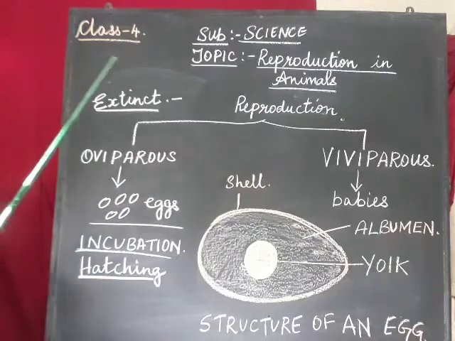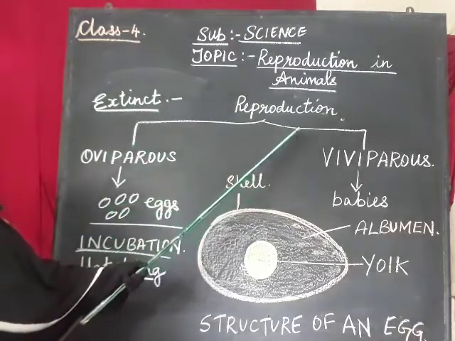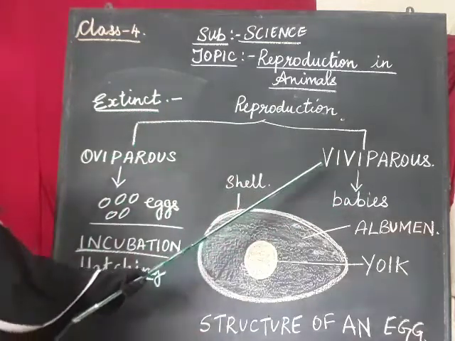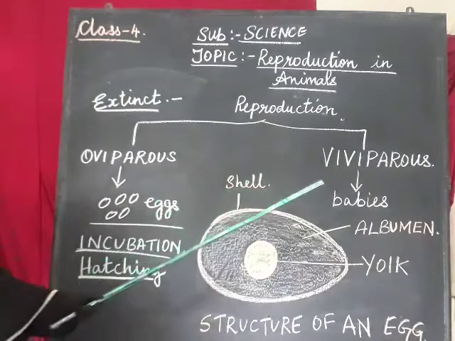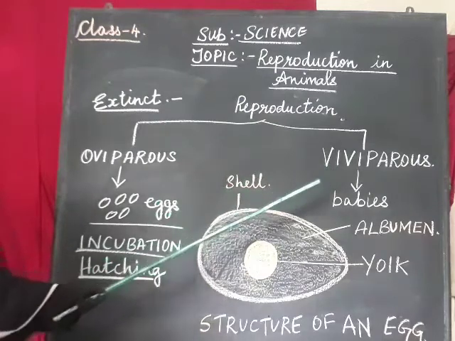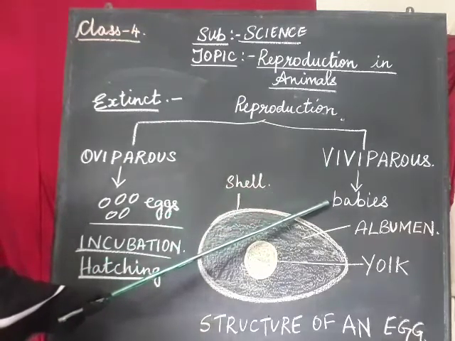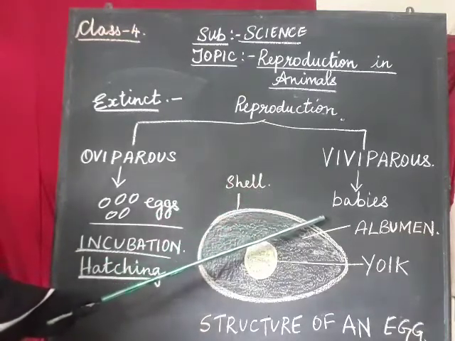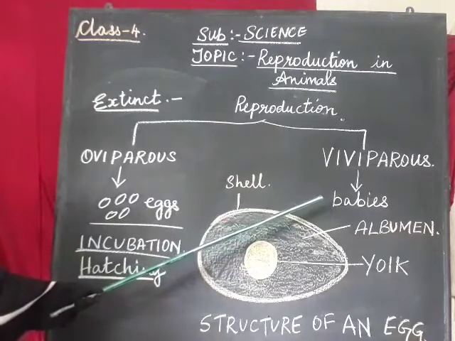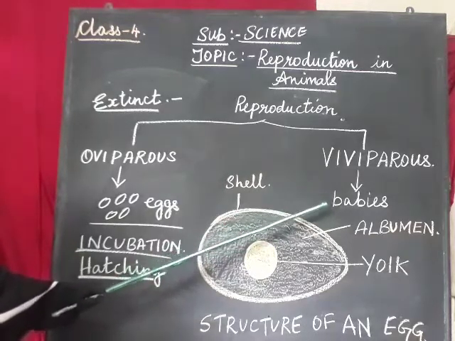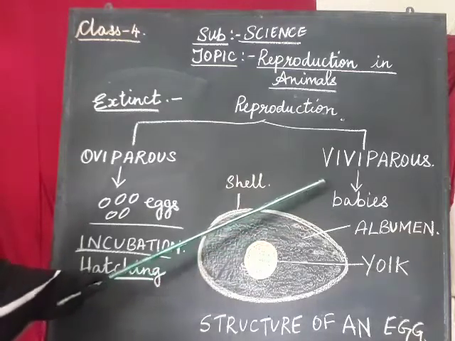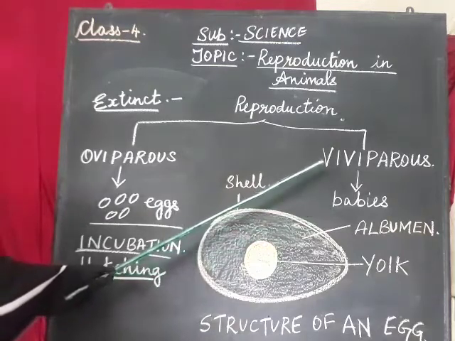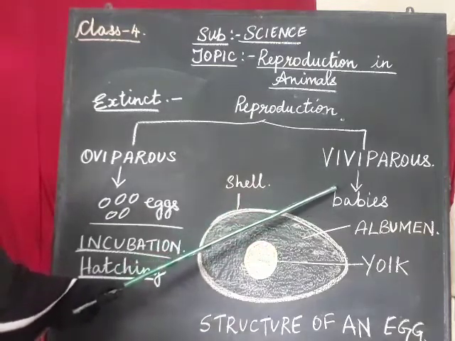Now we will go to another part of reproduction. What is that? Viviparous. Viviparous means those animals who give birth to their babies. They do not lay eggs, they give birth to babies. For example, sheep, goat, cow, human beings, all of them give birth to babies. Those kinds of animals are called viviparous animals.